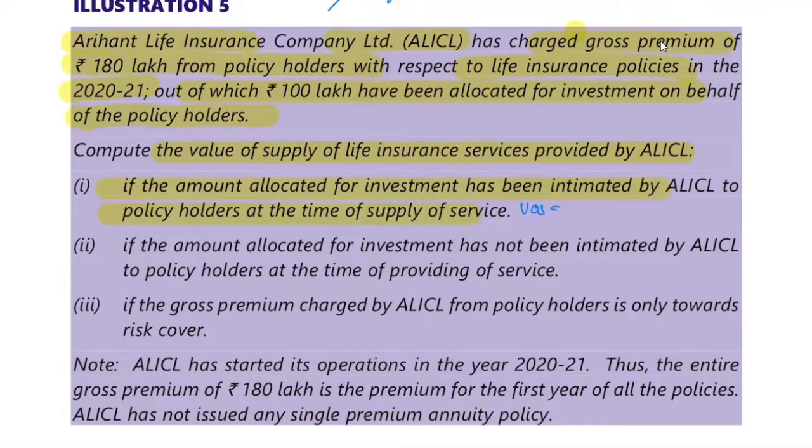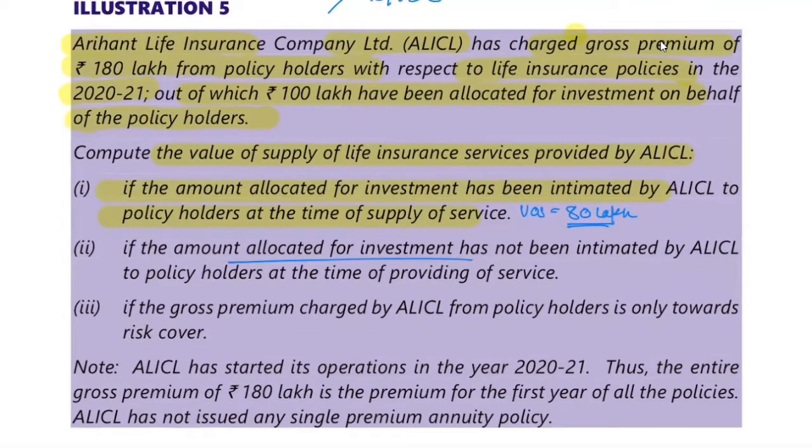सर, तो पहला वाला में तो डुअल वाला है ना, ये 80 lakh. 80 lakh. Correct. 80 lakhs. Okay, next one: if the amount allocated for investment has not been intimated, so it's not given, so what will we do? It will be all 180. 80,000 no, 25%. Why 80,000 का 25%?